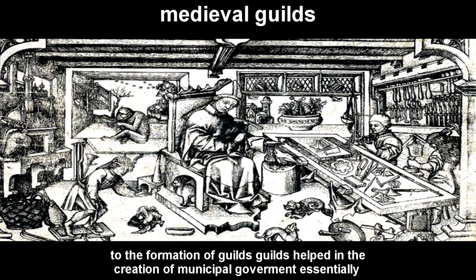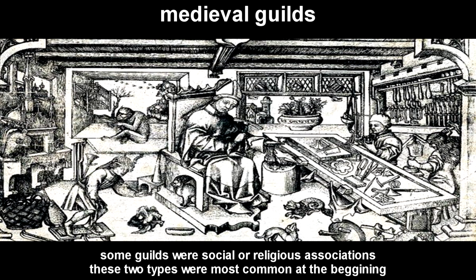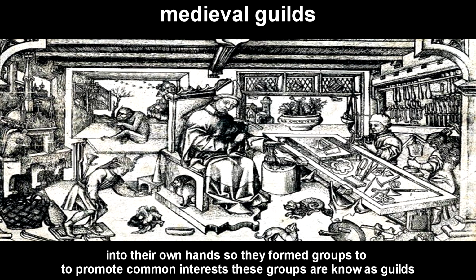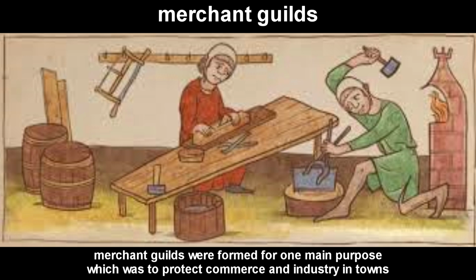Guilds helped in the creation of municipal government. Essentially, some guilds were social or religious associations. These two types were the most common at the beginning of the formation of guilds. Due to the government being weak, men felt the urge to take actions into their own hands. So they formed groups to promote common interests. These groups are known as guilds.